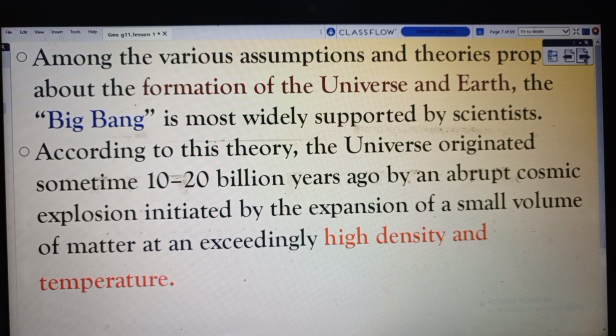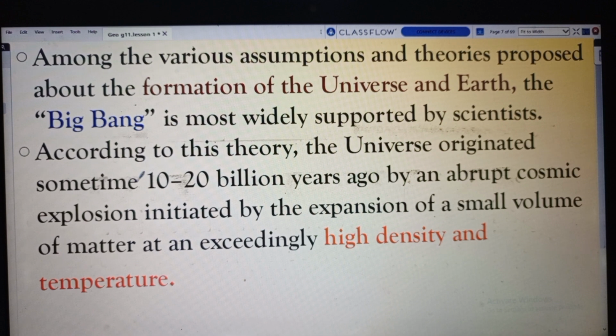There are several assumptions, theories, and views about the formation of the Earth, but among the many, the Big Bang theory is the most widely supported by scientists.